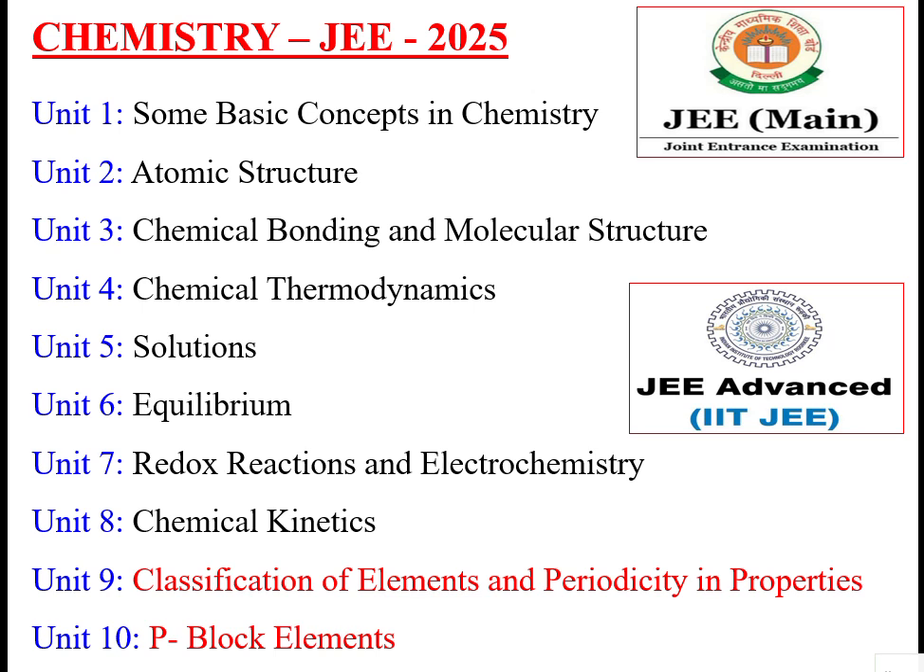Next slide. In physical chemistry, we are dealing with the basic concepts of chemistry: the atomic structure, how the chemical bonds are made, how the molecules are structured, and what are the chemical thermodynamics, and a concept about the solutions, and a concept about equilibrium, chemical equilibrium, and a note on redox reactions and electrochemistry, and some explanation on chemical kinetics. These topics are dealt in physical chemistry.